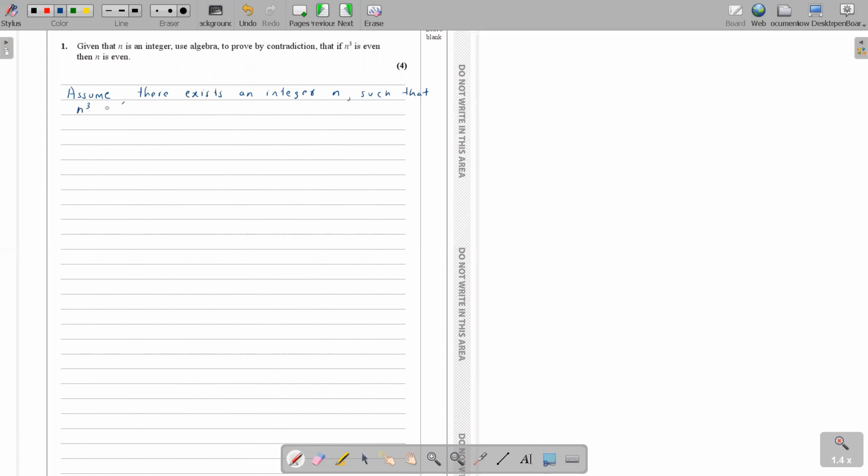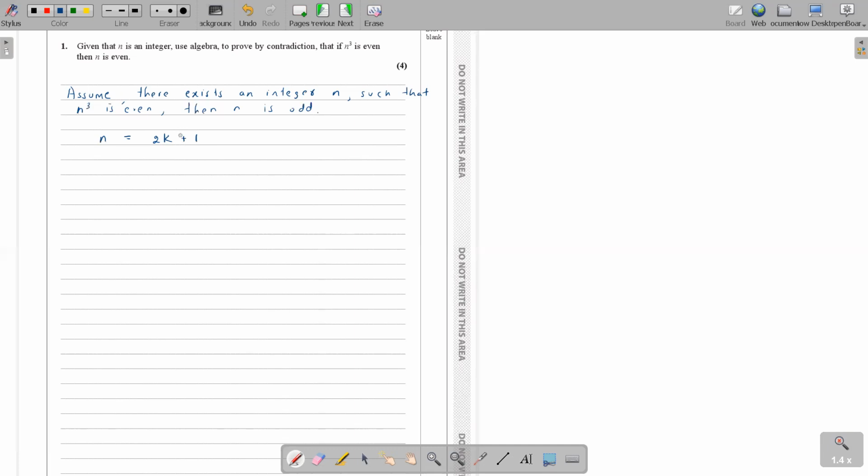Then n is odd, because that is the negative of the statement. Our original statement is: n cube is even, n is even. Now we are taking the negative of it: n cube is even, n is odd. Okay, so let's work with that. If n is odd, how can I write n? An odd number we can write in the format of 2k plus 1, right? Any odd number should follow the format of 2k plus 1.